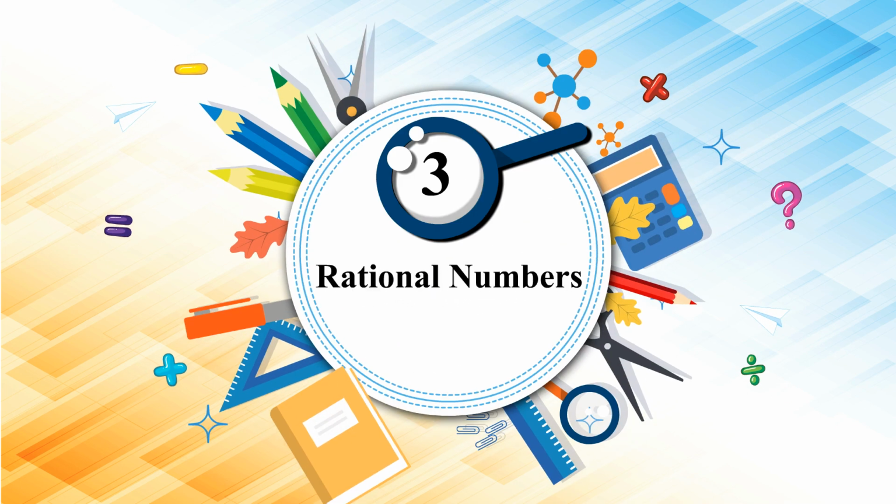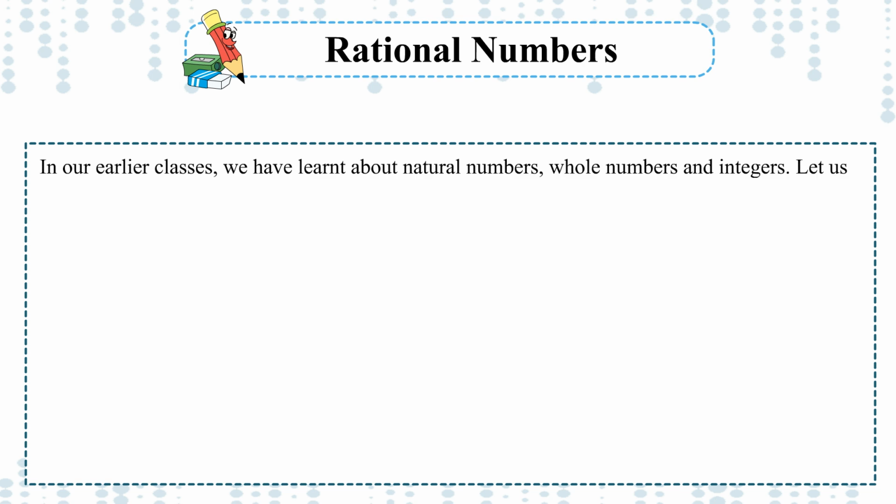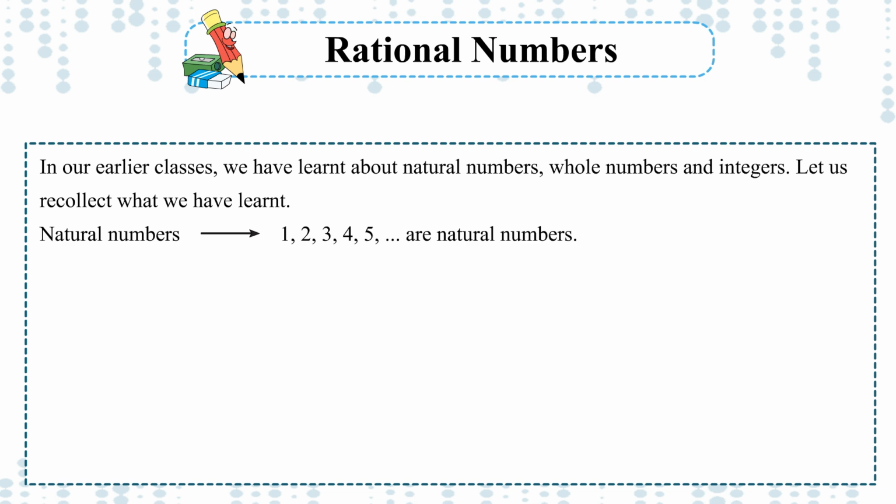Chapter 3. Rational Numbers. In our earlier classes, we have learnt about natural numbers, whole numbers and integers. Let us recollect what we have learnt. Natural numbers: 1, 2, 3, 4, 5 are natural numbers.